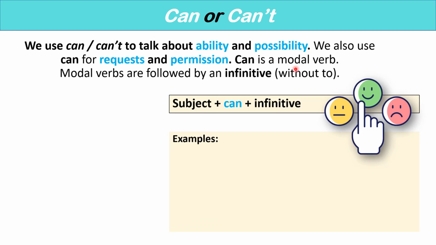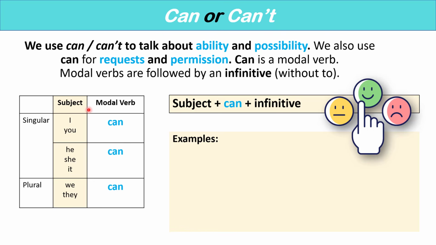Can is a modal verb. Modal verbs are followed by an infinitive without to. We always begin with the subject. I can, you can, he can, she can, it can, we can, they can. Note that with modal verbs, we do not say he cans or she cans like we do with other verbs. With modal verbs, can stays the same for all the subjects.